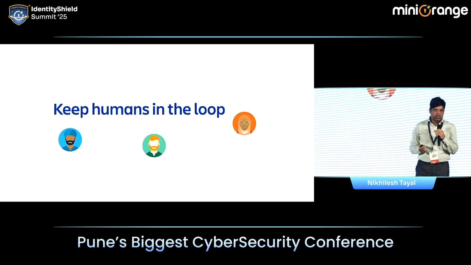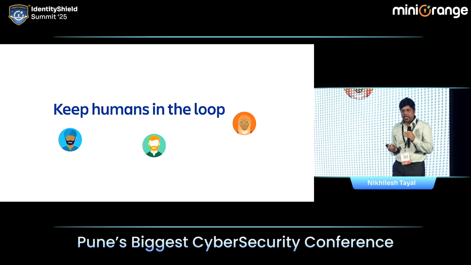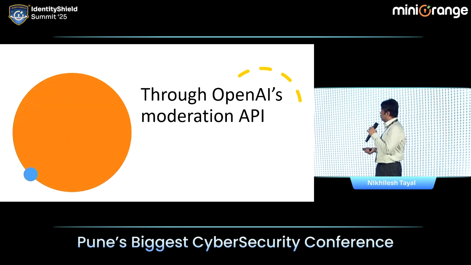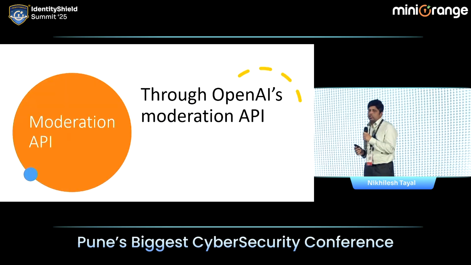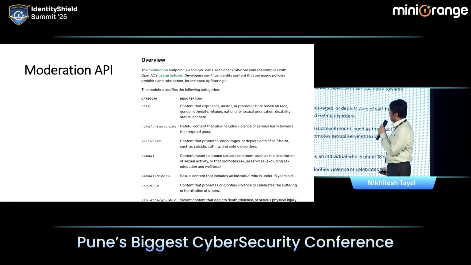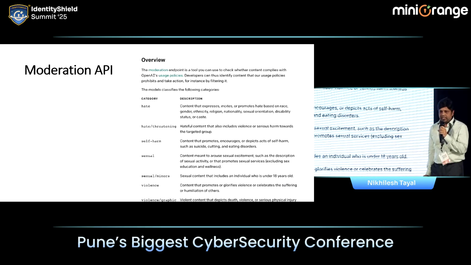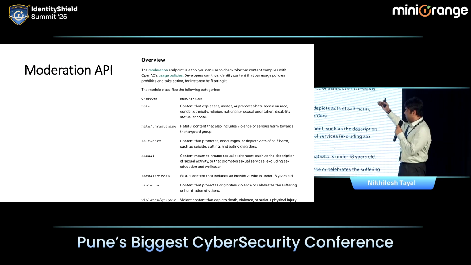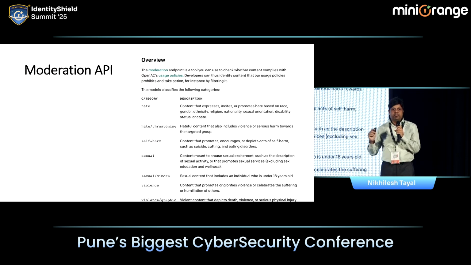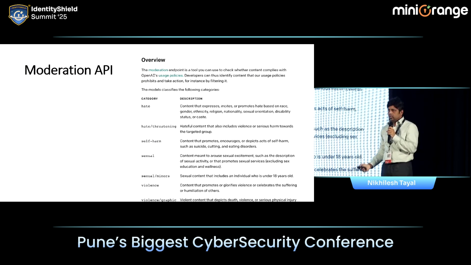And last but not the least, no AI system is automated. We need to keep humans in the loop. And then we also have the moderation API, which is from OpenAI. So if you get any requests like hate, threatening, self-harm, sexual, violence, OpenAI's moderation API can inform you.